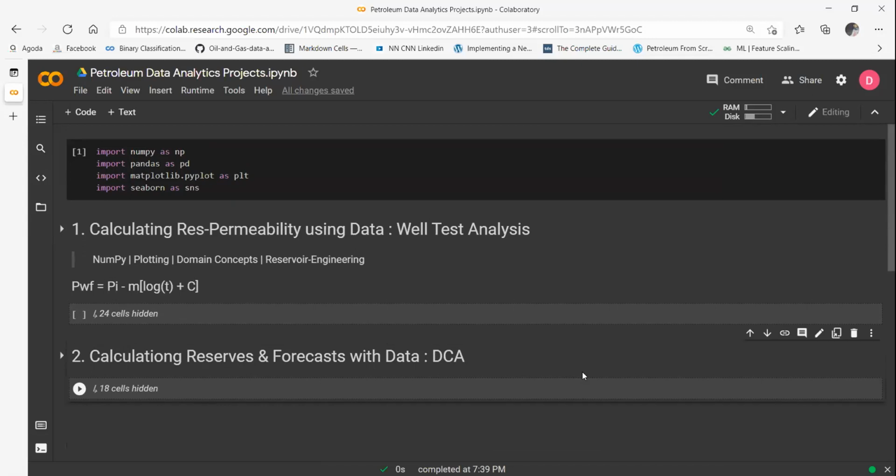A lot of projects, even beyond this, are there in my GitHub repository. So the link you already know. You can look at the oil and gas data analysis repository I have shared. Do you have any questions?